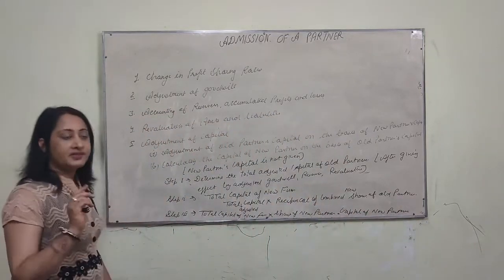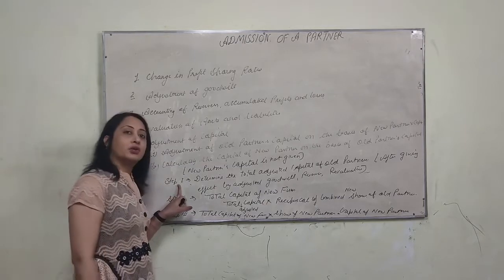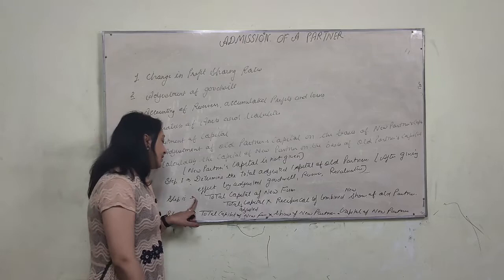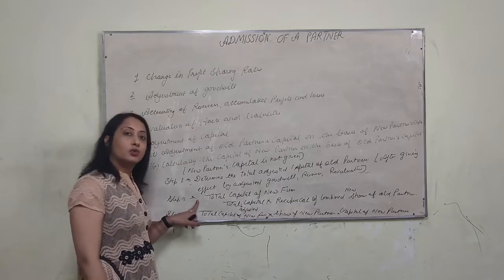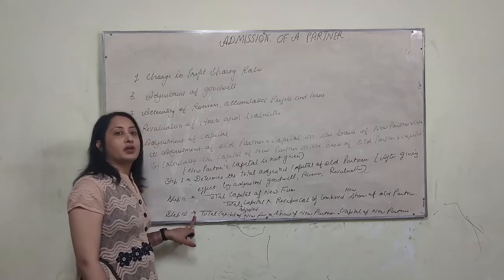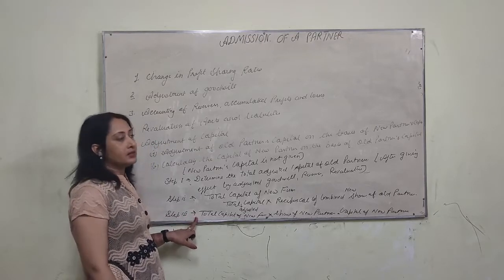We will follow 3 steps. First step, we will find the total adjusted capital of the old partners. In the second step, we will find the total capital of the new firm. And in the third step, we will find the capital of the new partner.